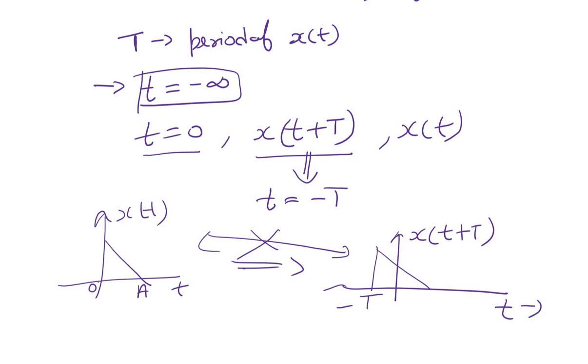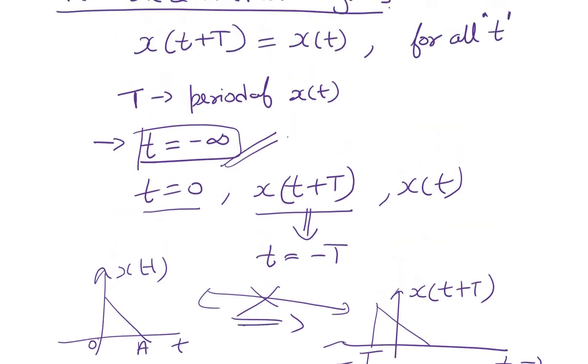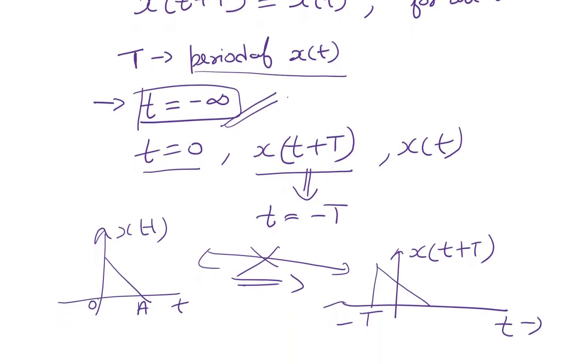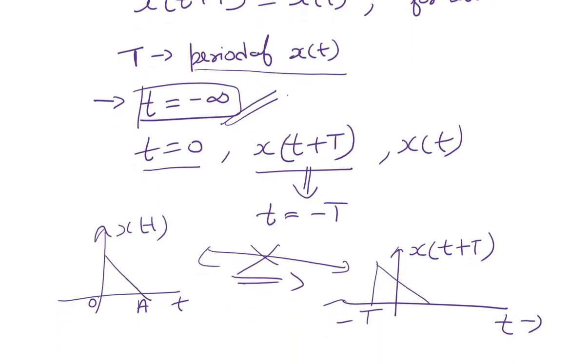So it is always assumed that a periodic signal starts at time t equal to minus infinity. This is the conventional definition of a periodic signal: a signal which repeats itself after a certain interval of time, known as the time period of that signal, and it always starts from time t equal to minus infinity.